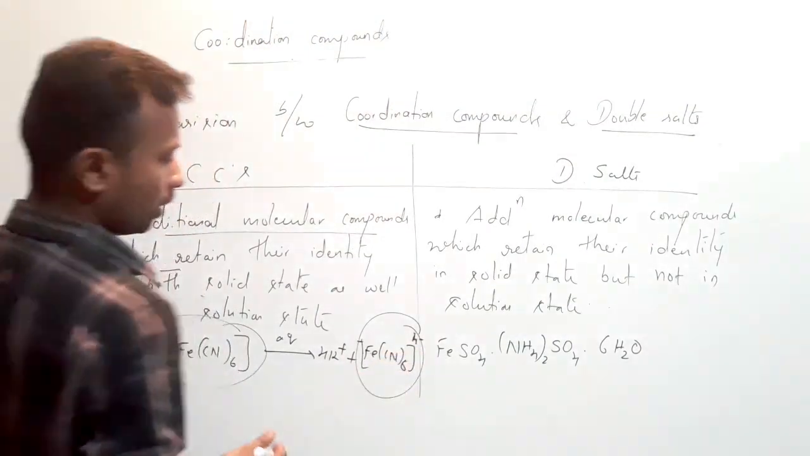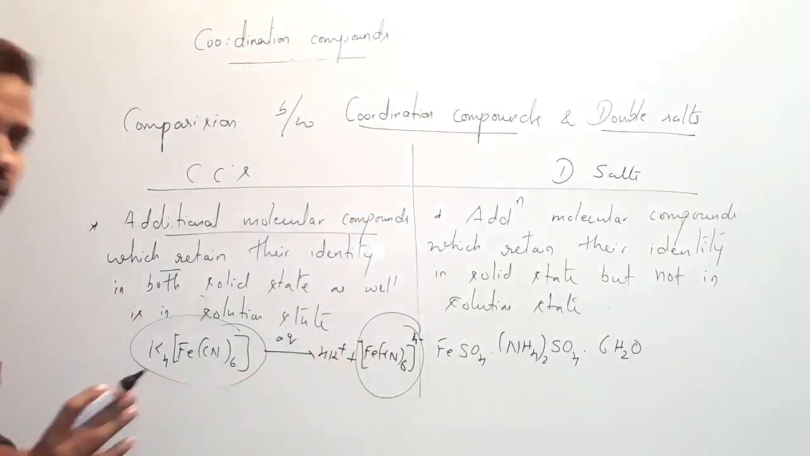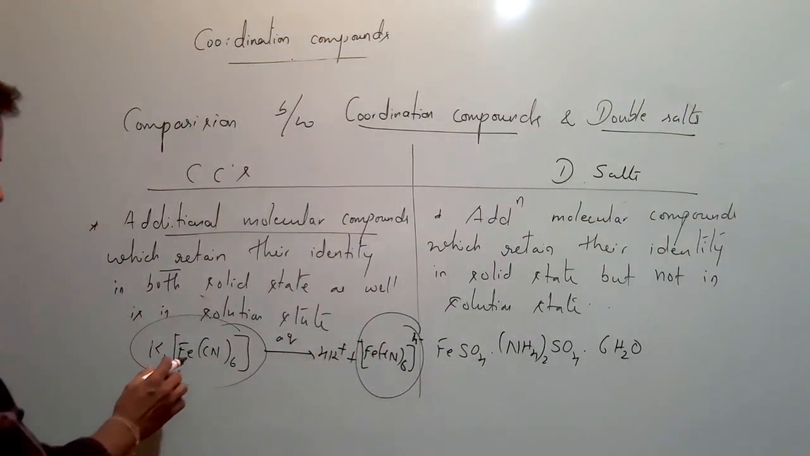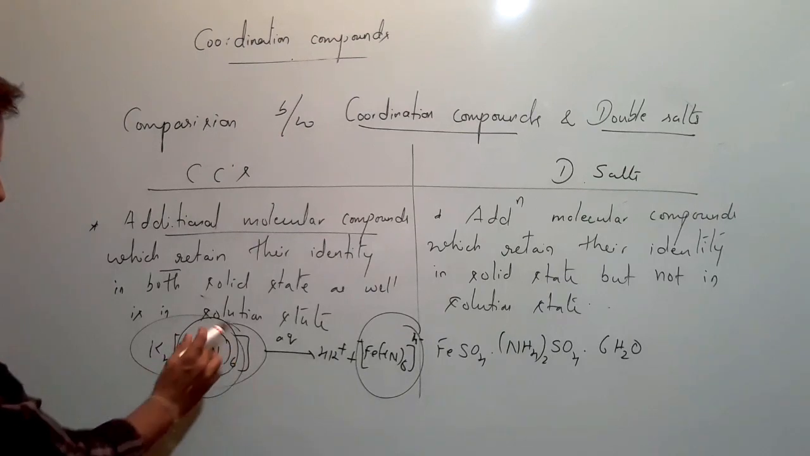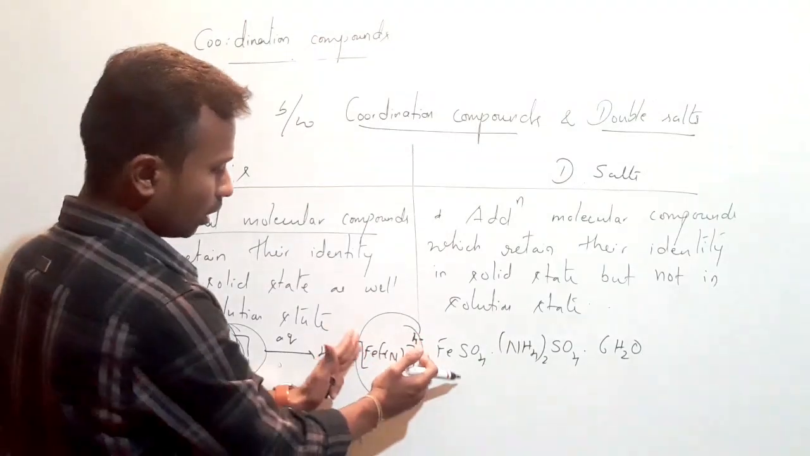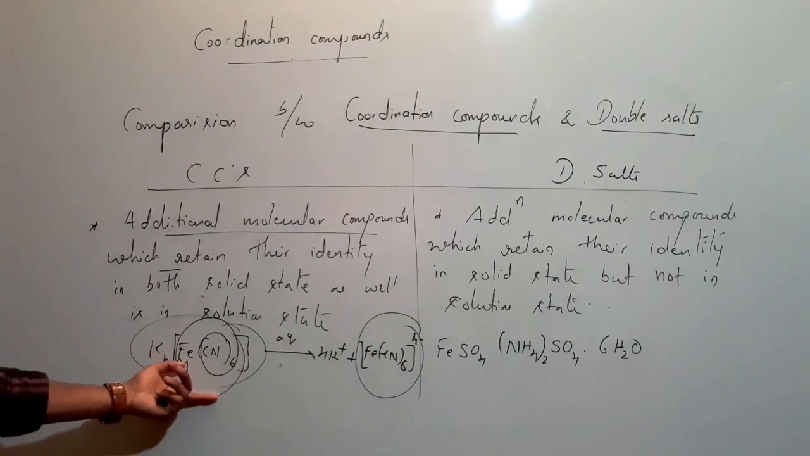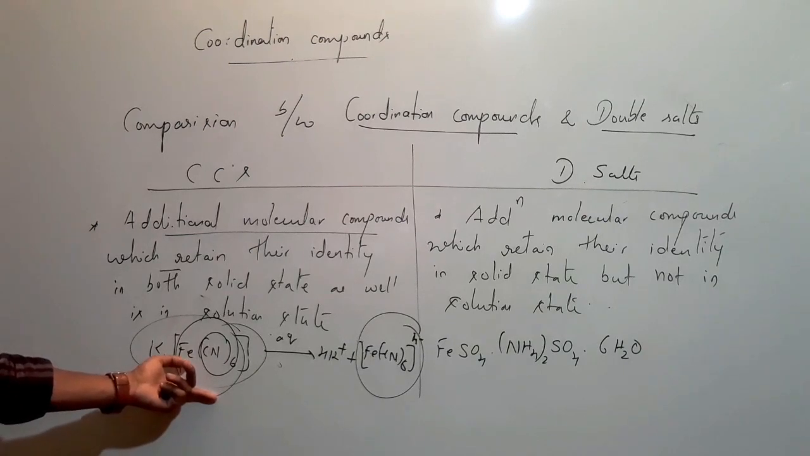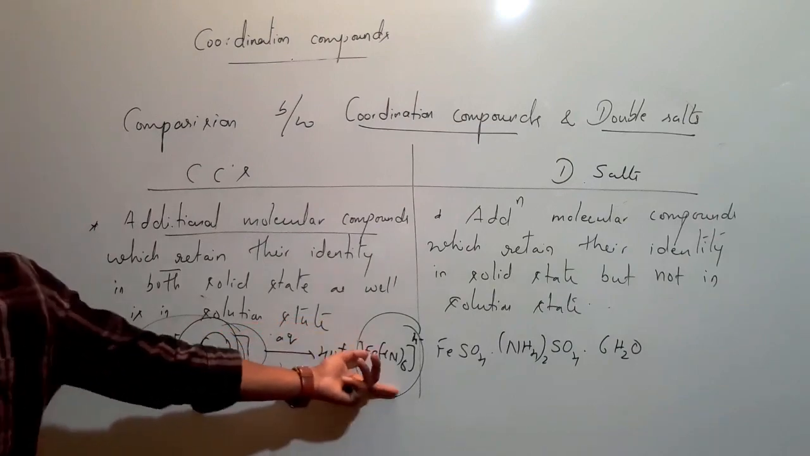Okay, actually this coordination compound is not completely dissociated. See, a coordination compound means a central metal atom surrounded with some group of atoms, ligands. So this is a coordination compound. Okay, on the product side also we have the same compound. So this coordination compound will not lose its identity even if we dissolve it in water or even in the solution state.